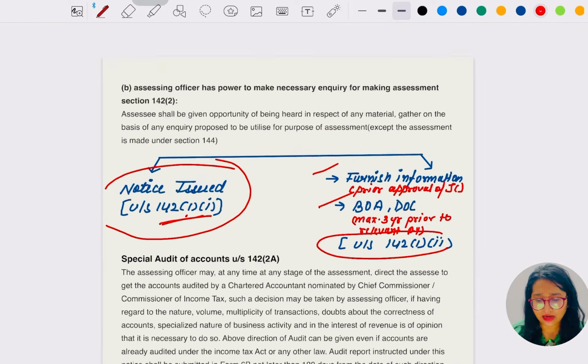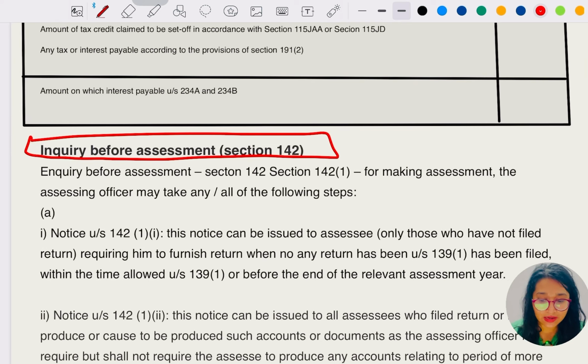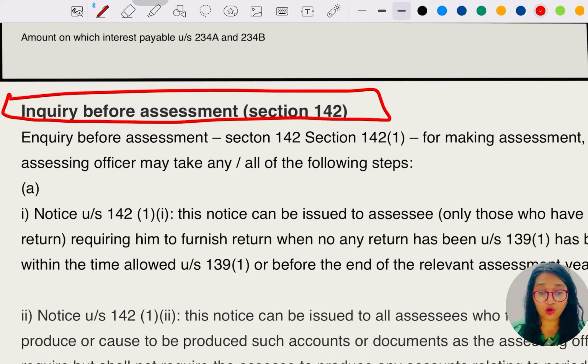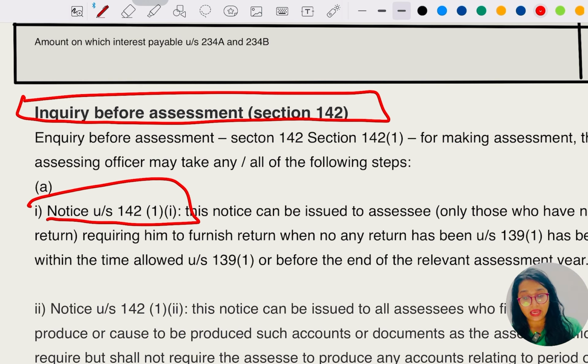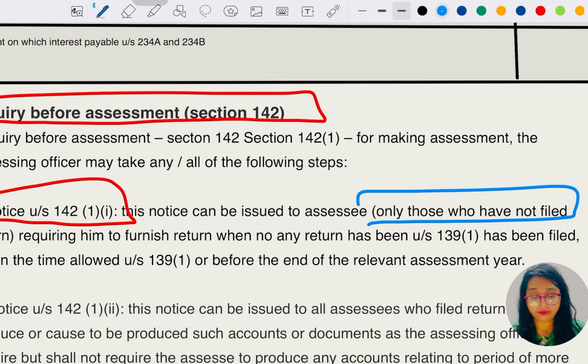So let's find out which are the persons or what are the criteria written in this section. Inquiry before assessment, section 142, subsection 1. For making assessment, the assessing officer may take any of the following steps. First, notice under section 142 subsection 1 clause 1. This notice can be issued only to the assessee who has not filed the return.